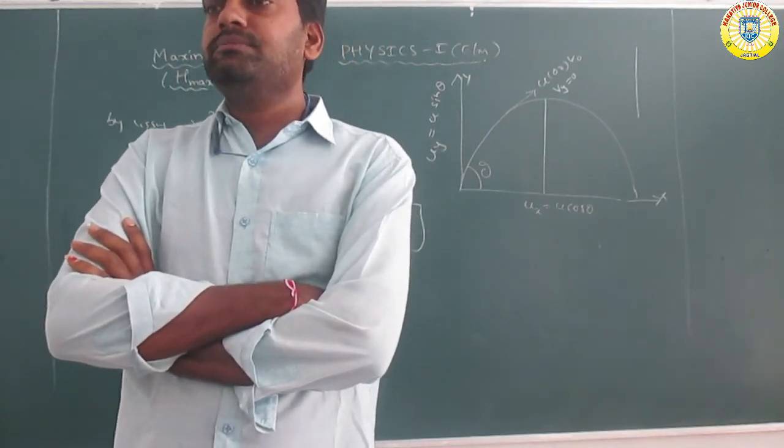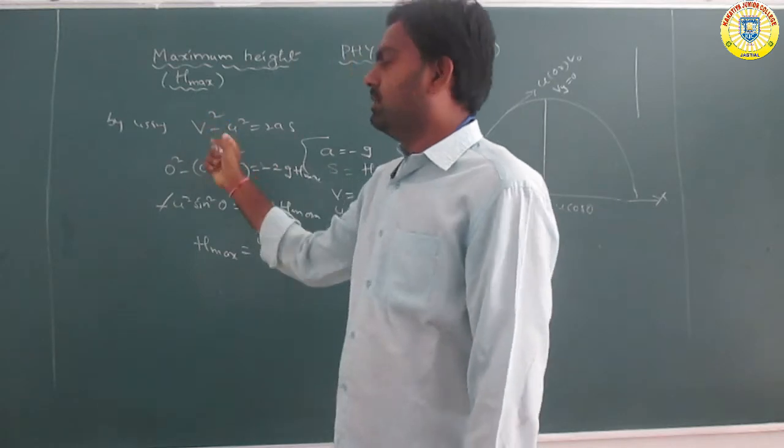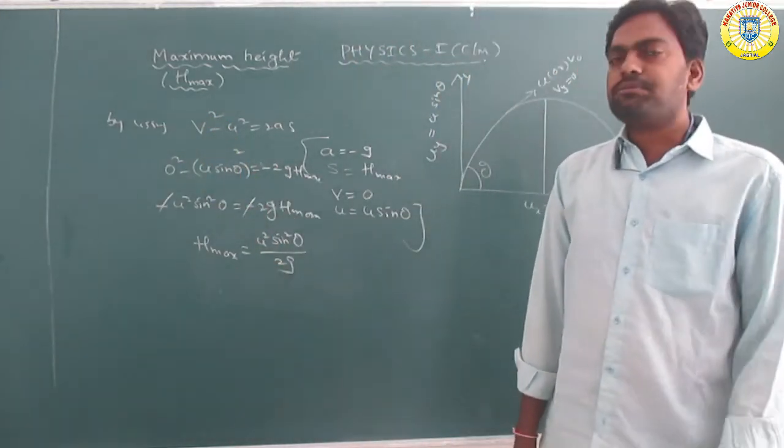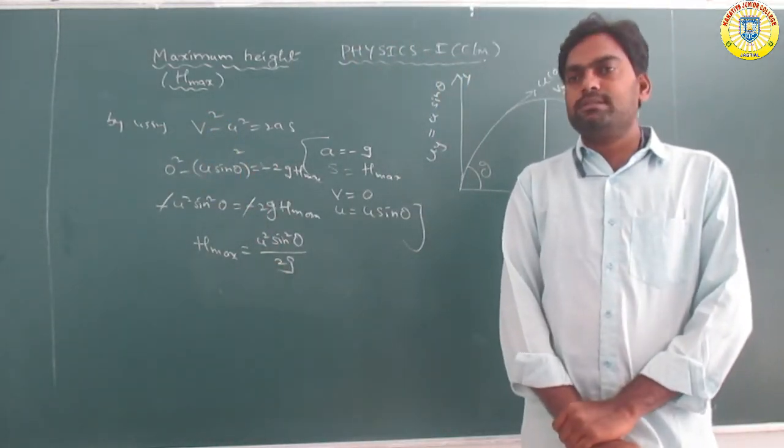So by using the equation, v square minus u square is equal to 2as.